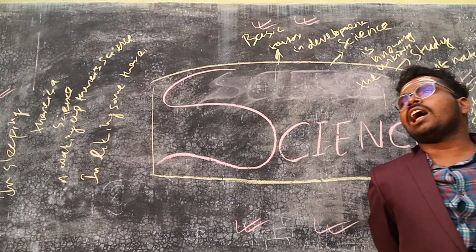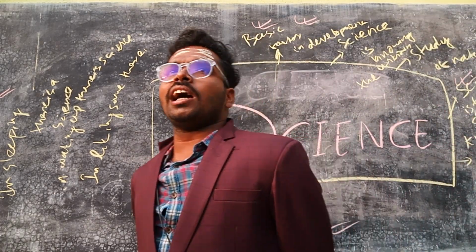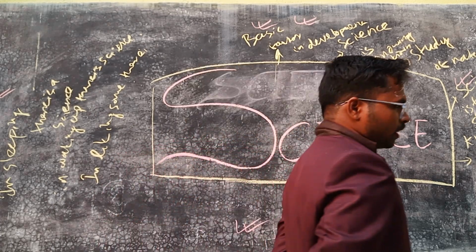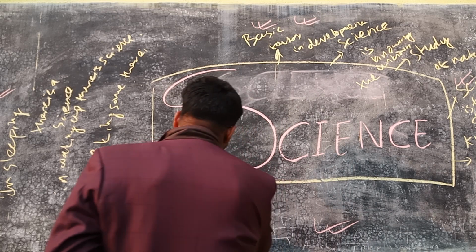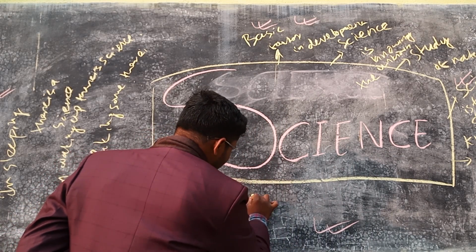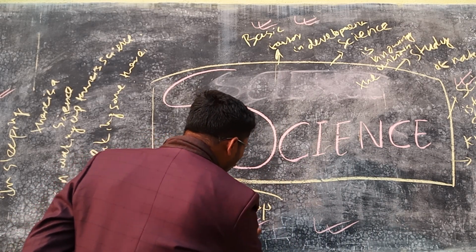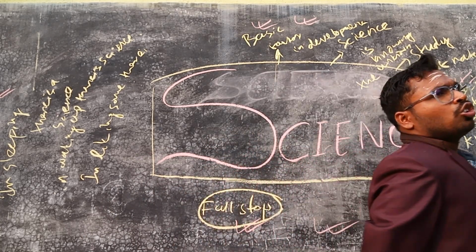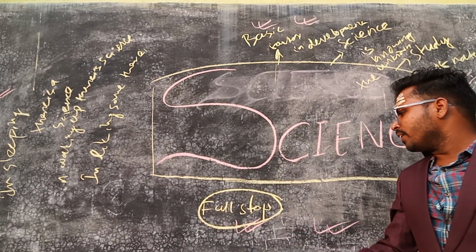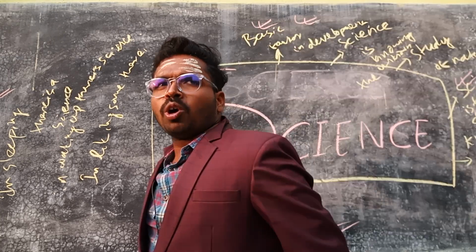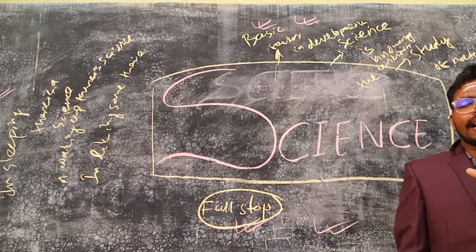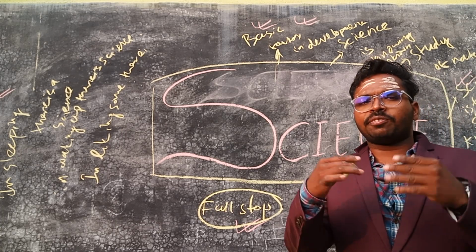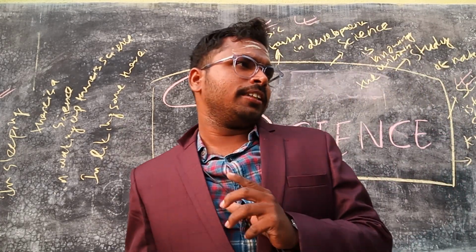So you all have listened to me. I am using sentences. So in sentences we have a punctuation mark, that is full stop. So full stop means what? After the punctuation mark full stop comes in a sentence, that sentence ends there. Nothing is left after that full stop mark.